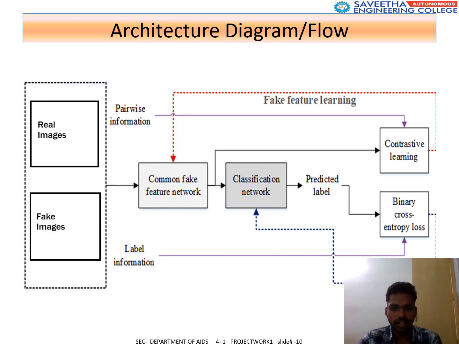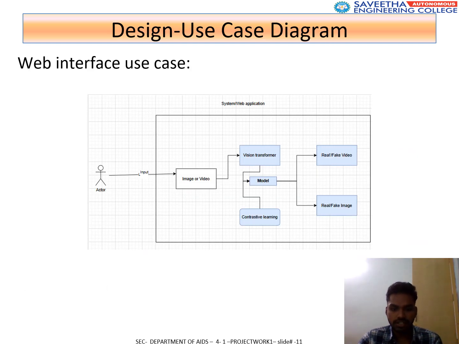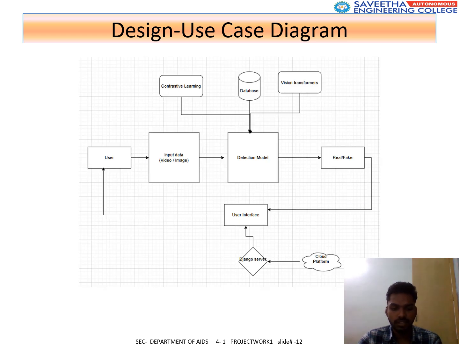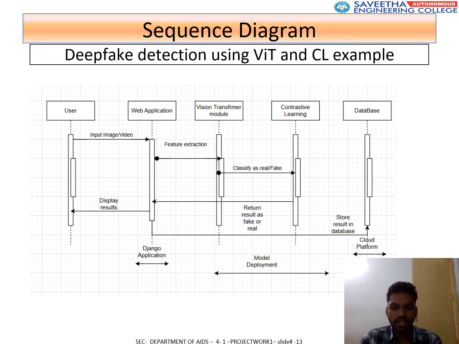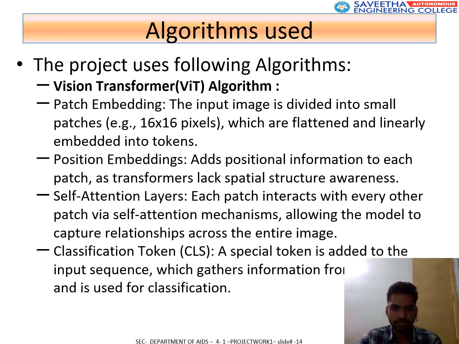So our architectural diagram flow is as follows. The system architecture includes data inputs via APIs, pre-processing, model training, and web application integration. The use case diagram illustrates the interactive flow of the web app, while the sequence diagram demonstrates the detection process from video upload to result generation. The sequence diagram is as follows.